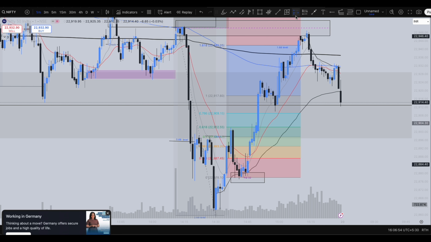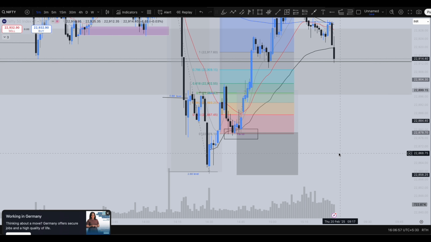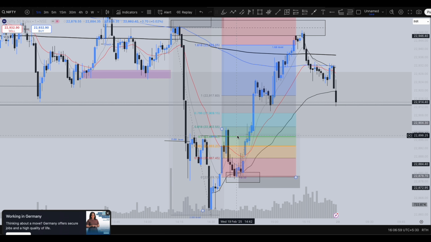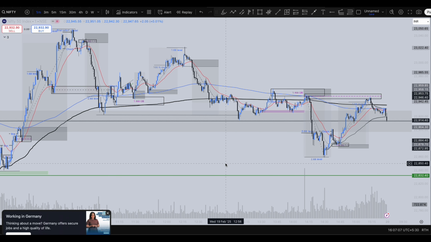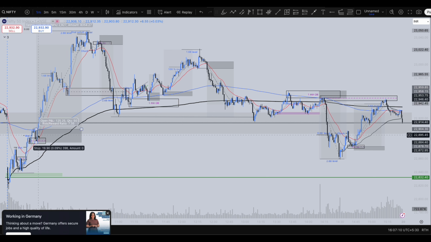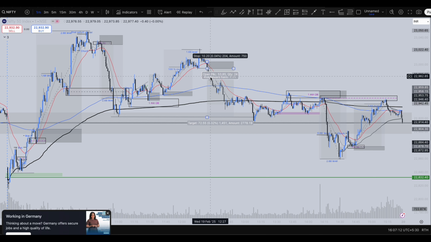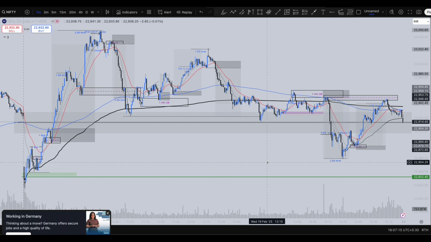So this was another beautiful trade setup which you could have taken, keeping your stop loss just above that candle and targeting all the way to here, guys. And you can see, guys, how today the market behaved with one, two, three, four, five, six, seven trade setups, which followed a clear price action here.